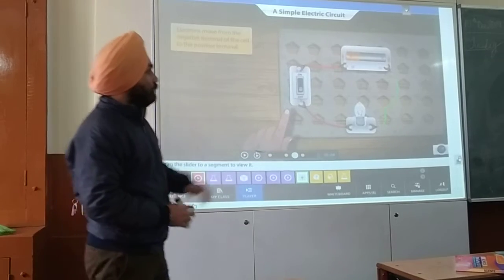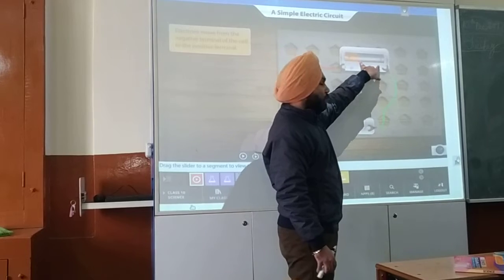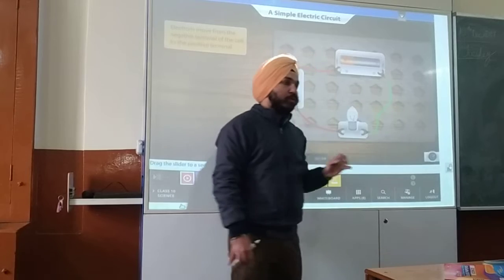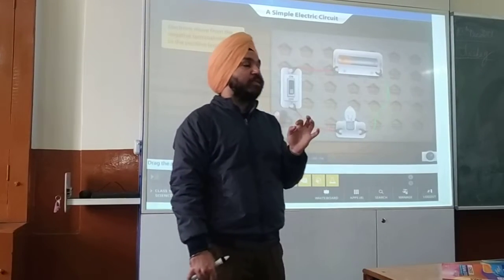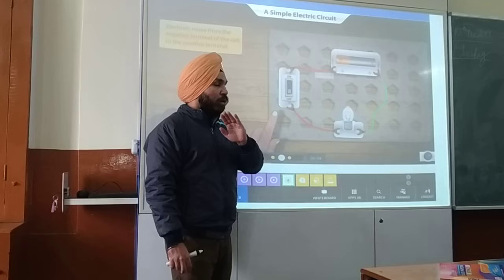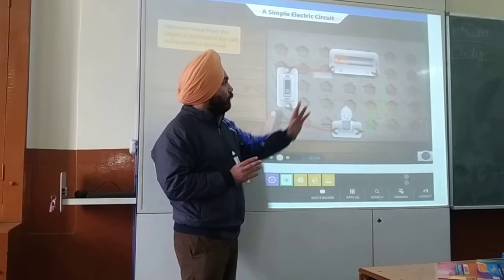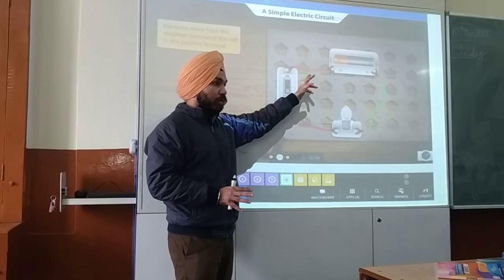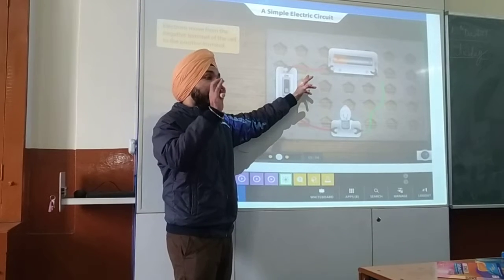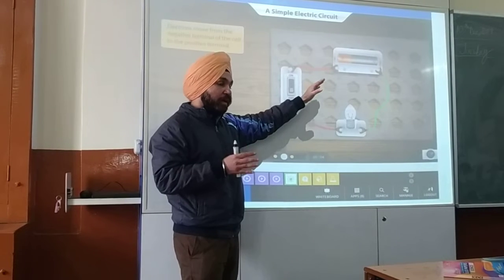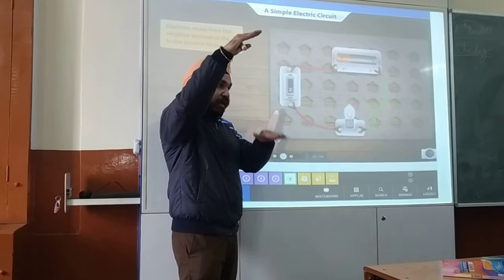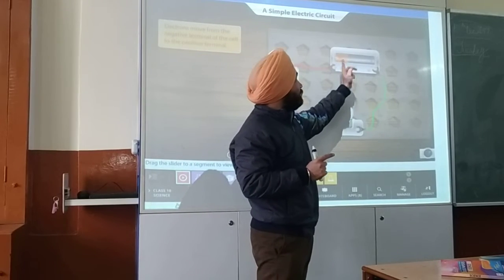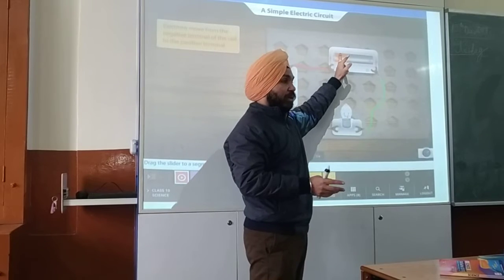Now see, battery or cell. What is a cell? A cell is the source of potential difference. It will give us the voltage. Current is flowing because of the cell. And what is current? The flow of electrons. Why will the electrons flow? Because of the potential difference. Water flows because of the difference between the high level and the low level. So which device is giving us the potential difference? The answer is the cell, or battery.